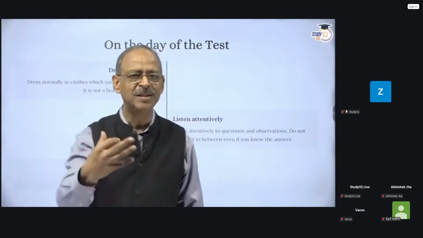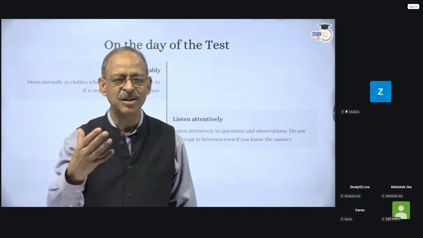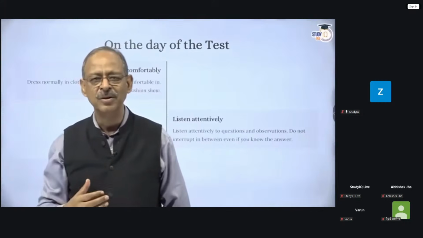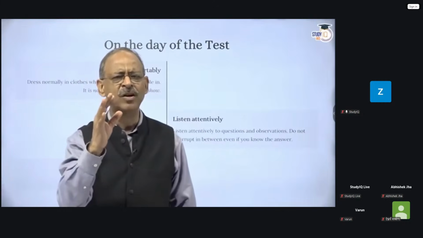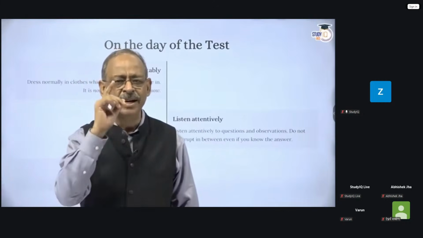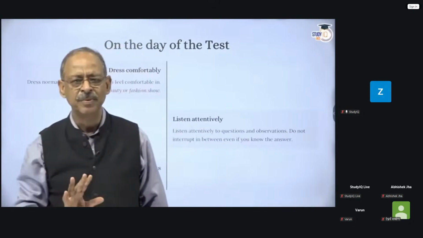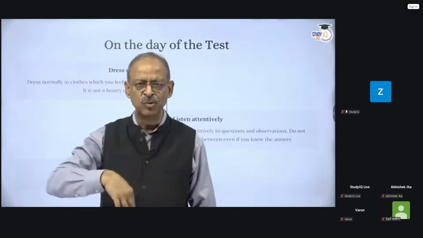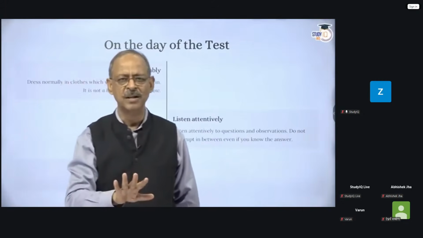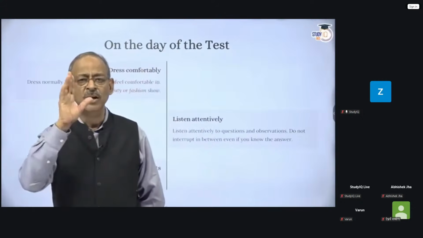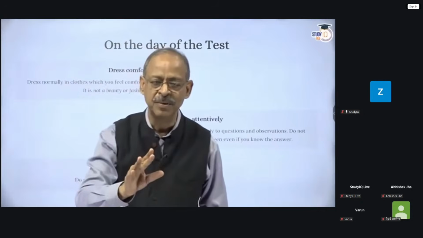If you don't convey this impression that you are listening, not listening intently, it will be treated as a negative point for you. So very carefully listen to them and don't interrupt a person when he's speaking. The formula is very simple. If the board member interrupts you when you're speaking, you should stop immediately.